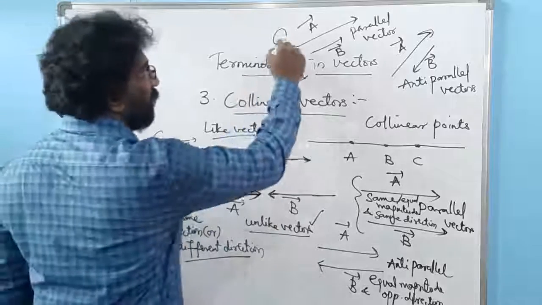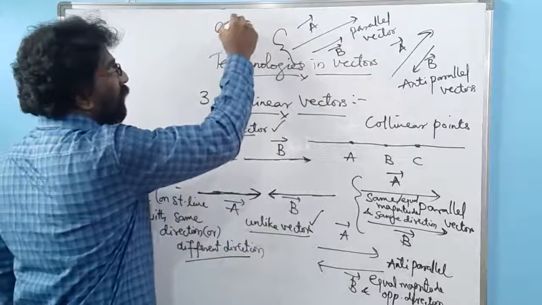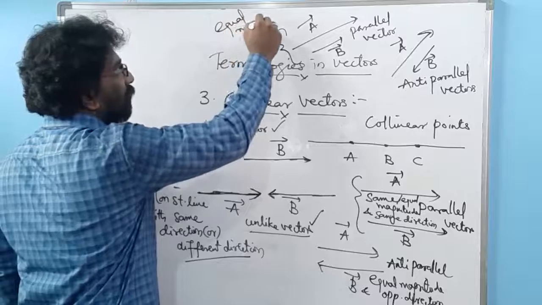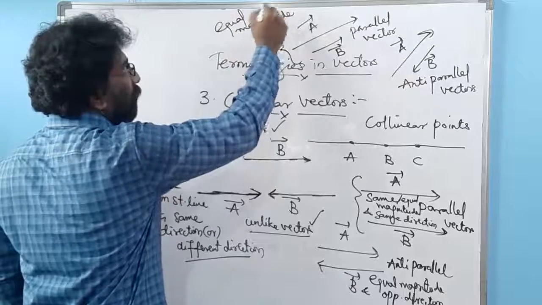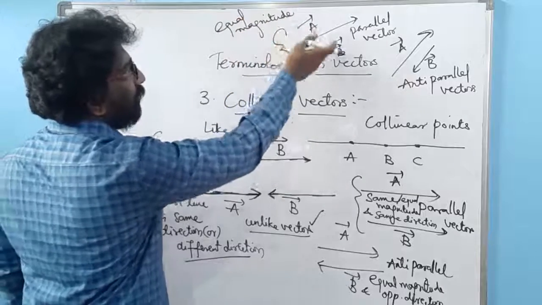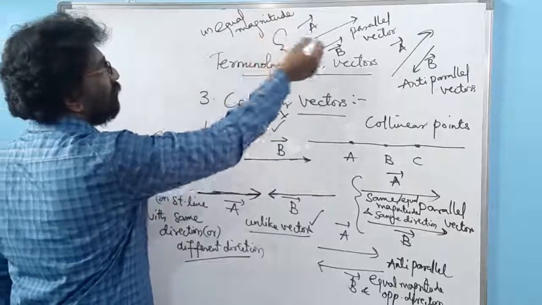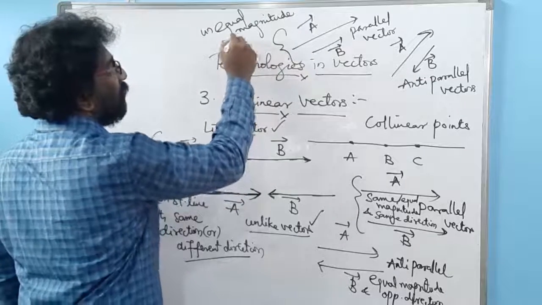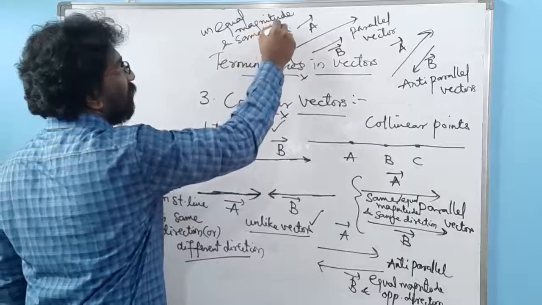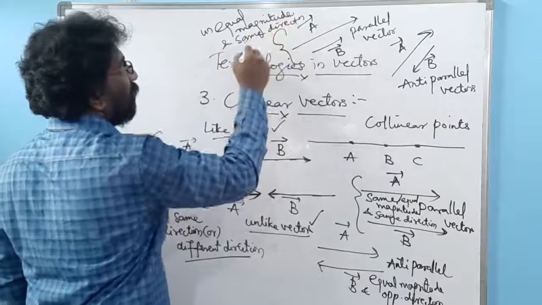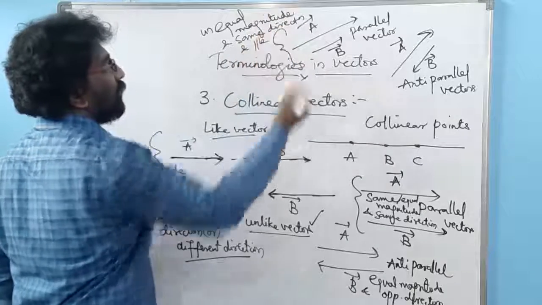Here for this one, equal magnitude, this is unequal magnitude and same direction and parallel to each other.